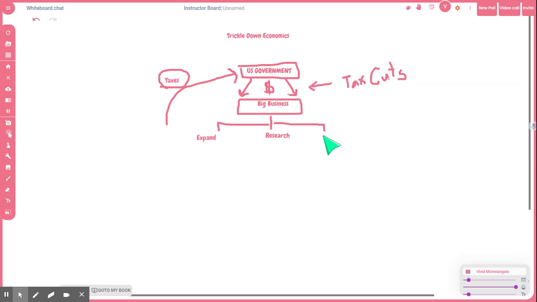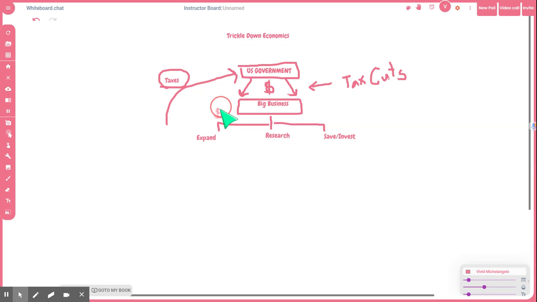Another option is to save the money, or to invest it in money-making opportunities. So these companies have lots of opportunity to take the money the government has given them and spend it. What this means is that we're going to end up with more money trickling down.